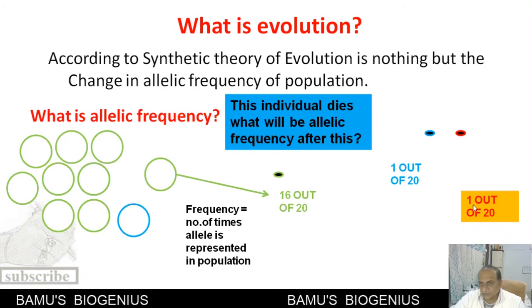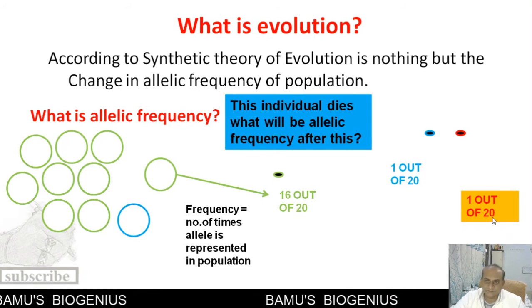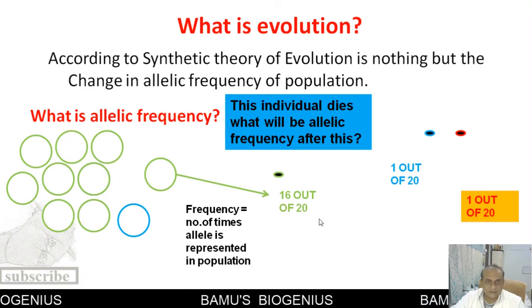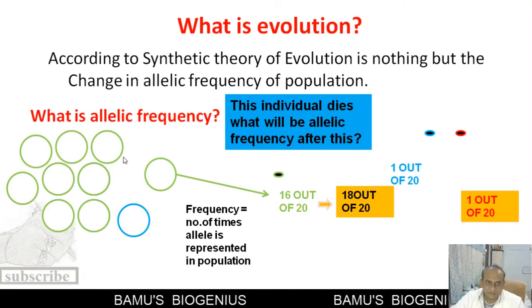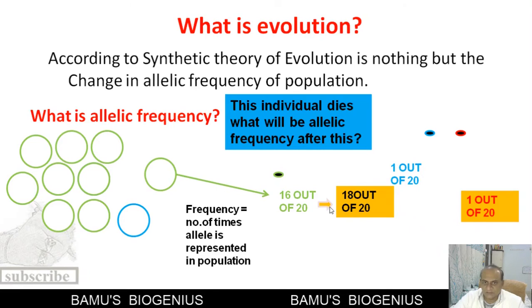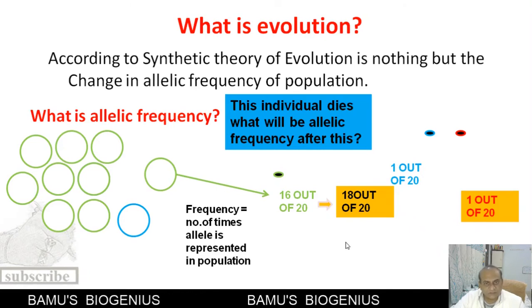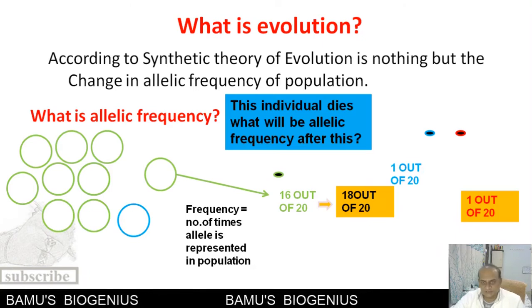You can see 1 out of 20, and it will remain as it is for the blue gene. And here the dominant allele will now be 18 out of 20, because one individual is added which has the dominant allele. So this is how the frequency of alleles changes.